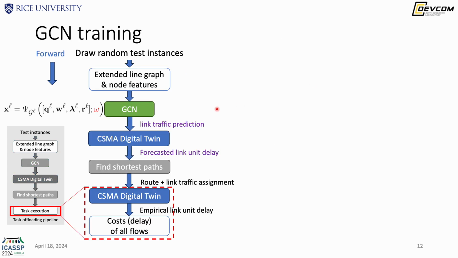Now let's look at how we train our GCN. Here we convert the task execution block into a CSM ideal twin, followed by a cost estimation block. With this training pipeline, we just draw random test instances, feed them into the pipeline, and get the cost of all the flows. The GCN here is the only trainable part in this pipeline.